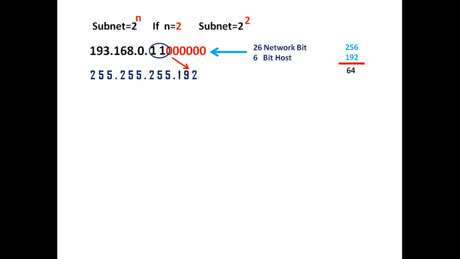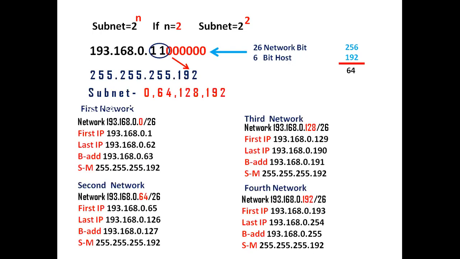So the first subnet will be 0. The second subnet will be 64. The third subnet will be 128. And the fourth subnet will be 192. Now I have created 4 subnet here. Brother, every subnet has 62 public IP addresses. Just try to understand.